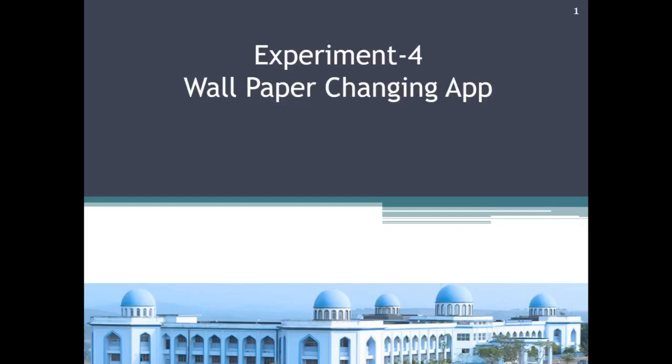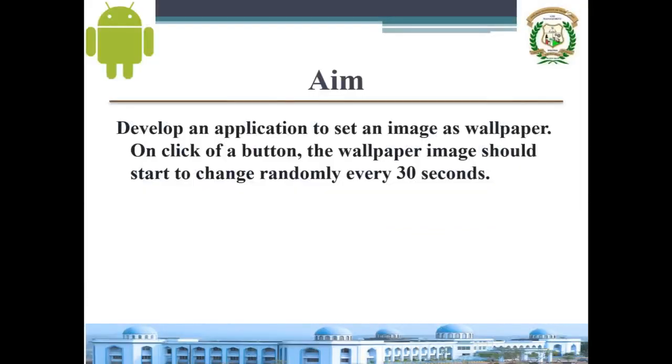Okay, hello students. Let me start experiment number 4, that is the wallpaper changing app for this week. Let us go ahead with the aim of this experiment. The aim of this experiment is to develop an application to set an image as wallpaper. On click of a button, the wallpaper image should start changing randomly every 30 seconds. Okay, this is the aim of this app.